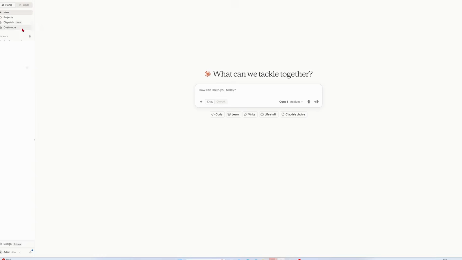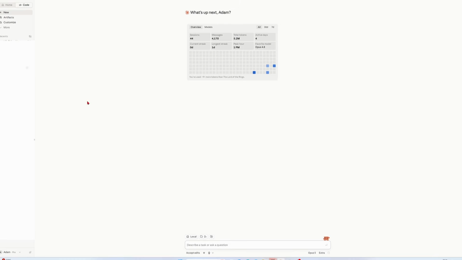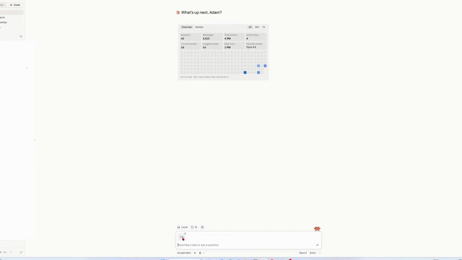All right, let me show you another use case. Since I've already got the connector set up, I'll click into Code. This time we're not using the normal chat, we're using Code. From here, I'll drag the skill into the chat and then write my prompt. This time we're using a skill to do animation.